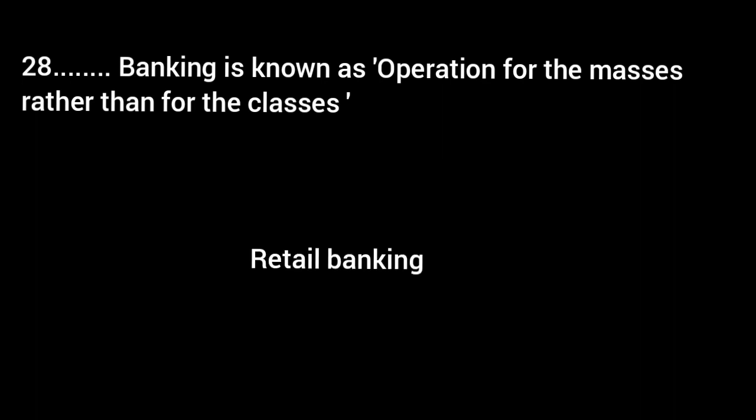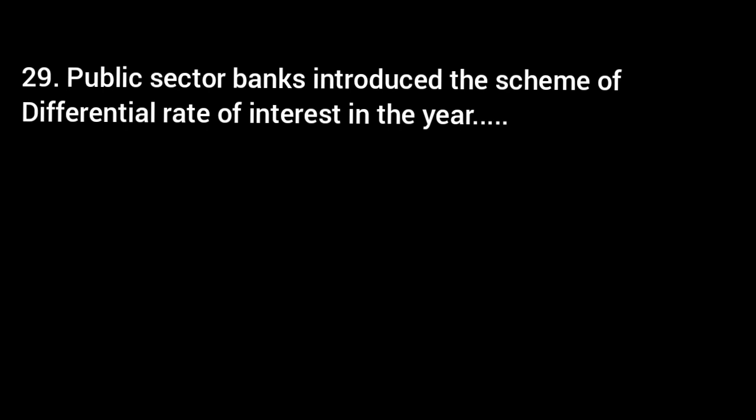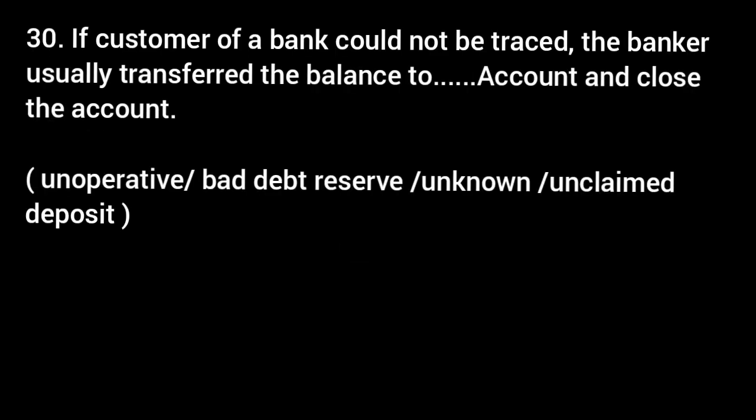Answer: retail banking. Public sector banks introduced the scheme of differential rate of interest in the year. Answer: 1972. If a customer of a bank could not be traced, the banker usually transferred the balance to dash account and closed the account. Options: unoperative, bad debt reserve, unknown, unclaimed deposit.